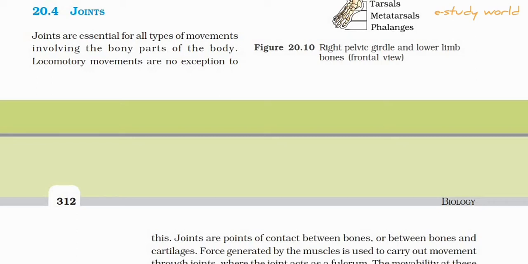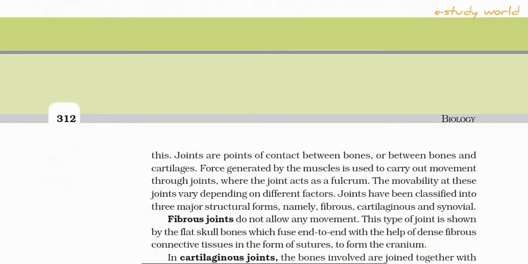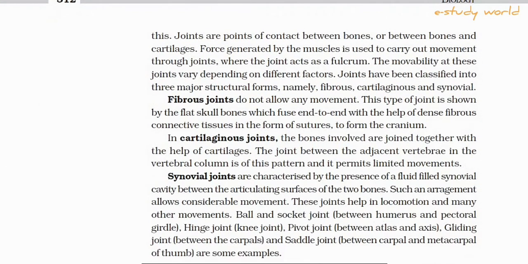Joints are necessary for movement and locomotion. Joints are essential for all types of movements involving the bony parts of the body. Locomotory movements are no exception to this. These joints are points of contact between bones.